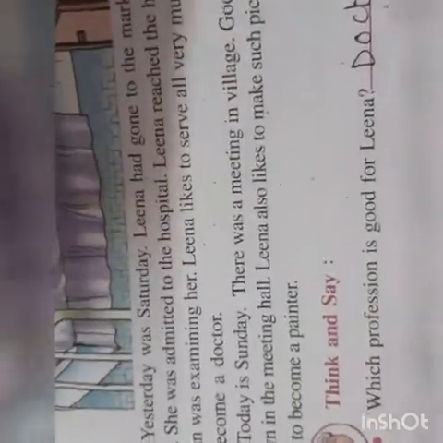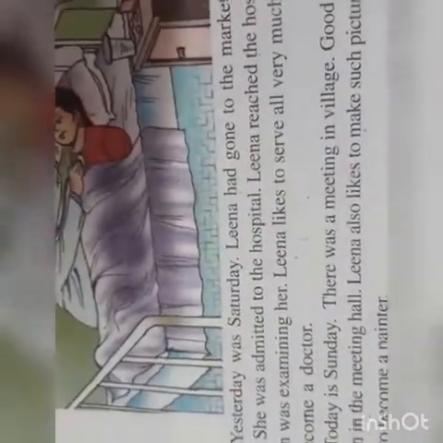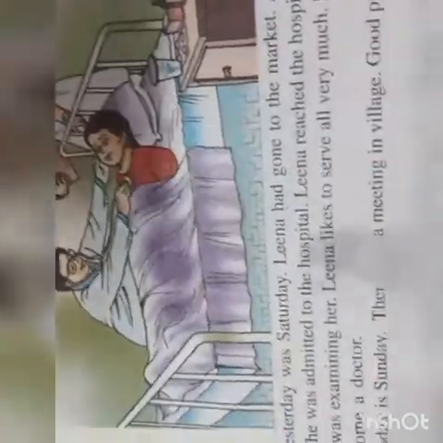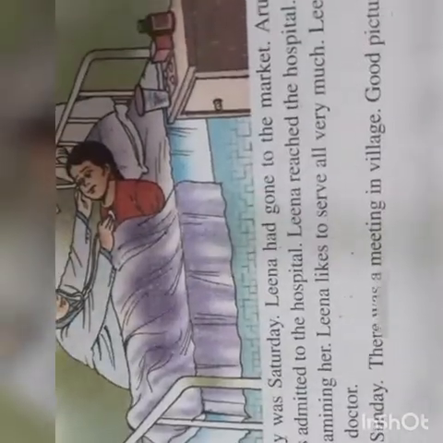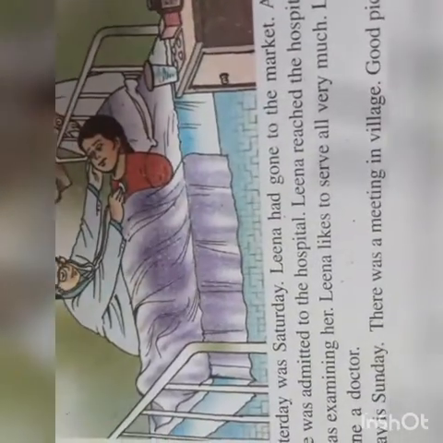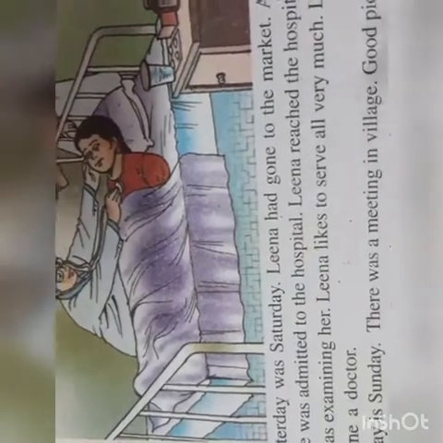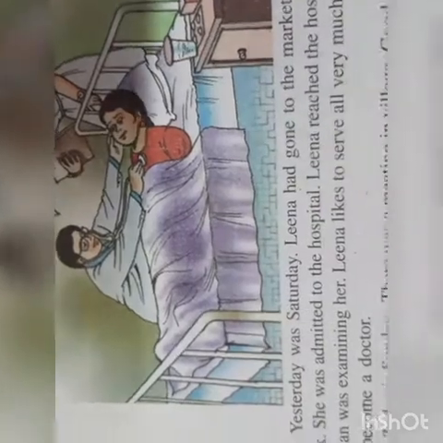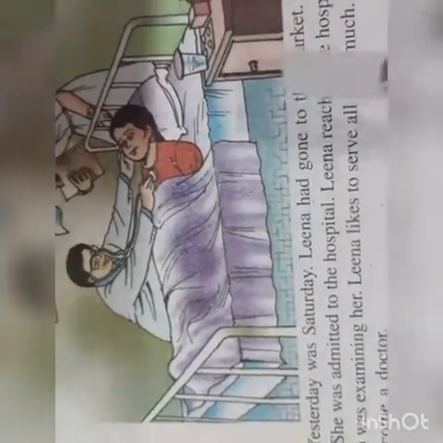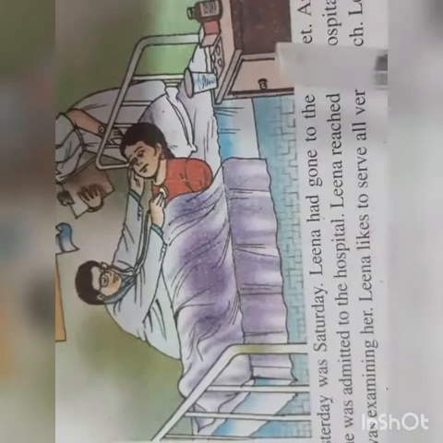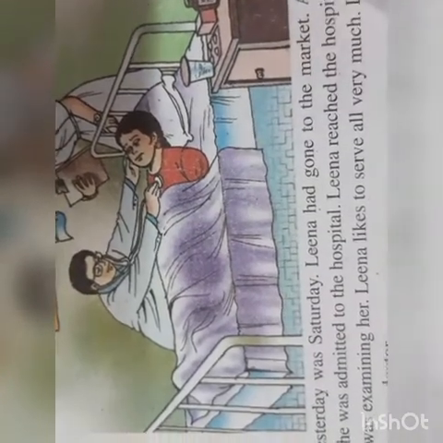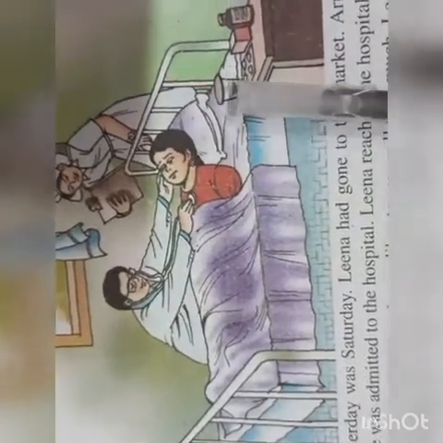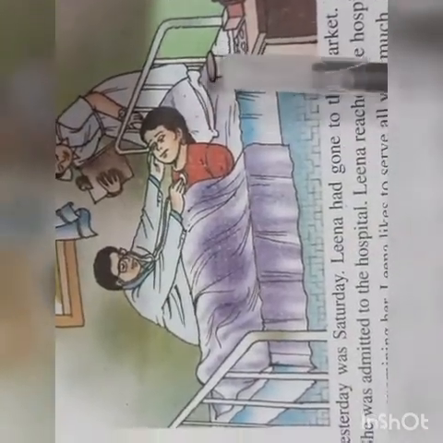Now here we have been introduced to another character in the story. Our helper is Lena. Now, Lena was going to the market. Her friend Aruna was admitted to the hospital, and Lena reached the hospital to find out what has happened to Aruna. Now, at that time, the name of the doctor is Dr. Ratan, who was examining Aruna, and Lena likes to serve the people, so she wants to become a doctor and serve the people.